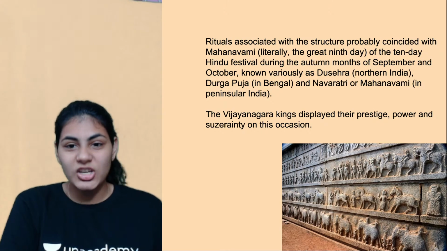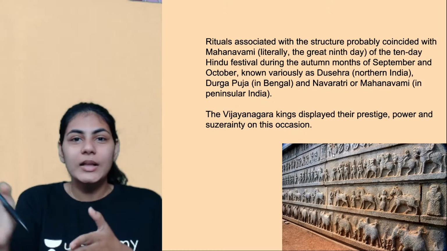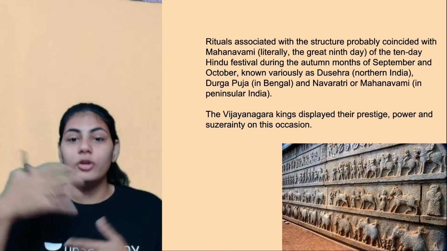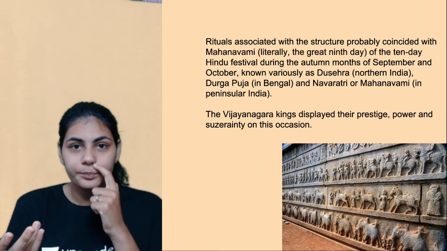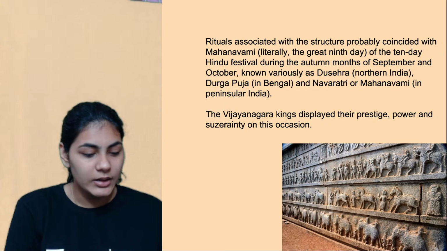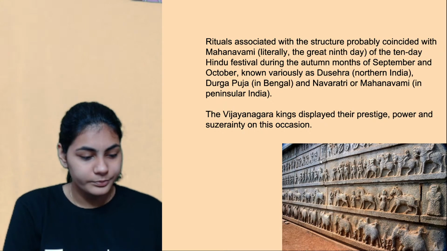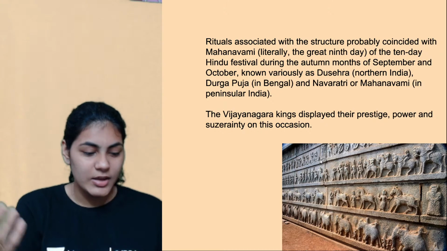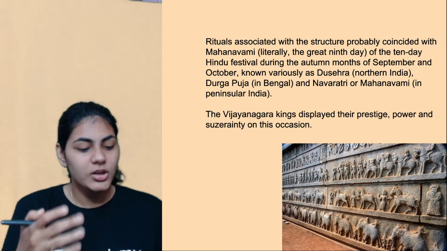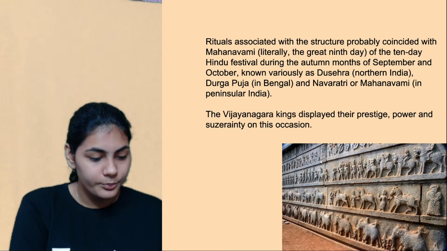This is just one portion of the wall, but if you keep moving, you will find so many other stories. So these are the carvings. Sreshta says they're also visible in your textbook picture, so just go through that also.